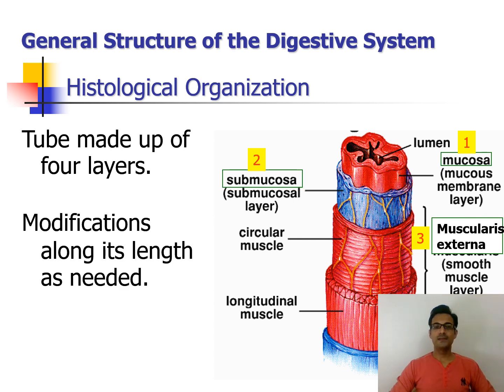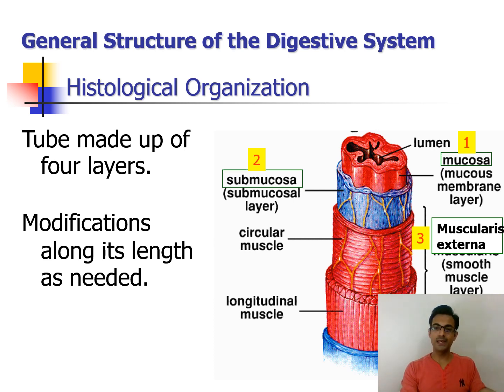So now let's see the general structure of the digestive system, the histology of the organs involved in the digestive system, and specifically, the histology of the alimentary canal that we have seen in our previous slides. We have said that the alimentary canal is just a hollow tube through which the food passes. Now this tube is made up of 4 layers, okay, and there are modifications along the length of this tube, okay. As required, the tube gets modified according to the need of digestion, okay, and this tube is entirely made up of 4 layers.